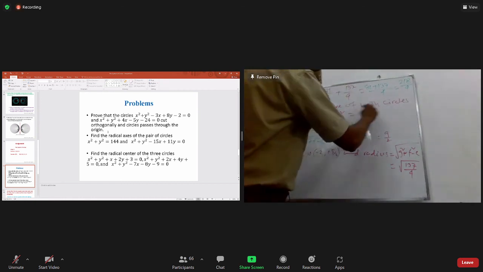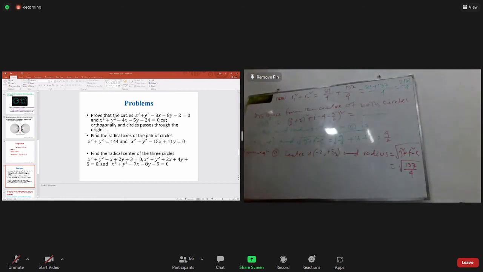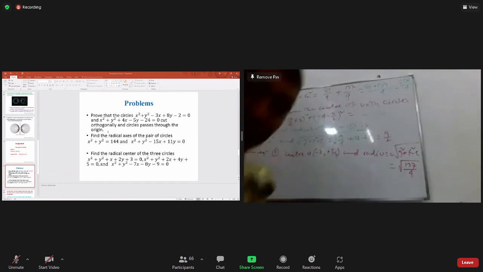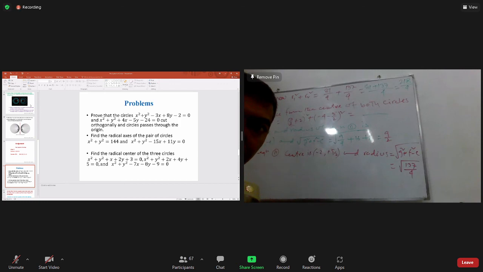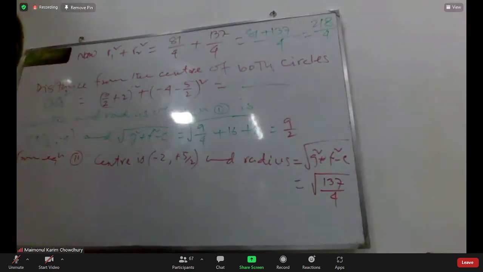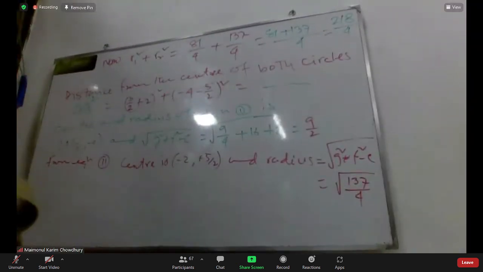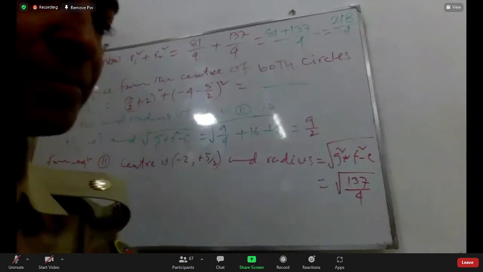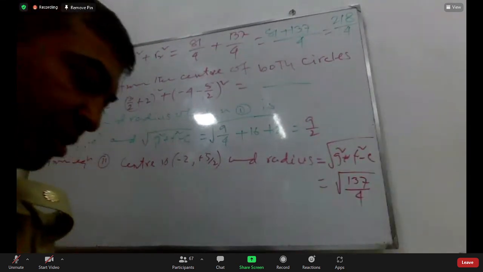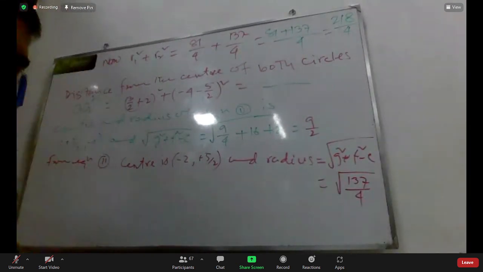So is it coming 200 by 4 or not? Check it. Is it coming the same result or not? Please check it. 200 by 4 and 1 is equal to 200 by 4.